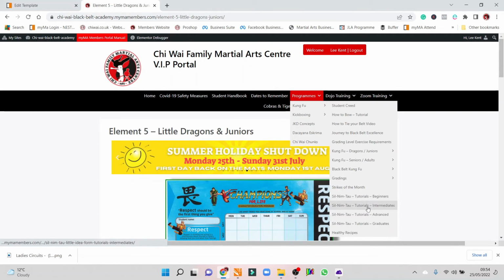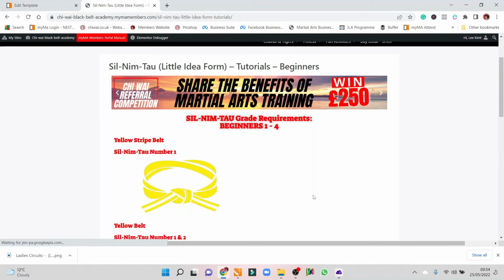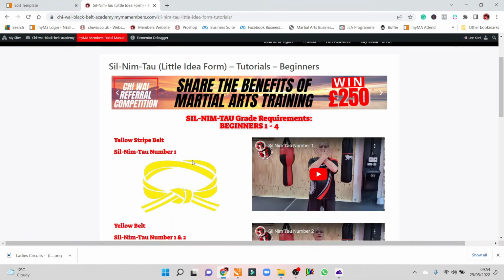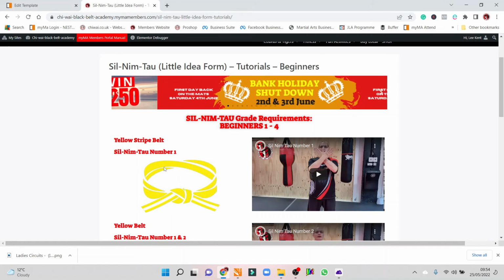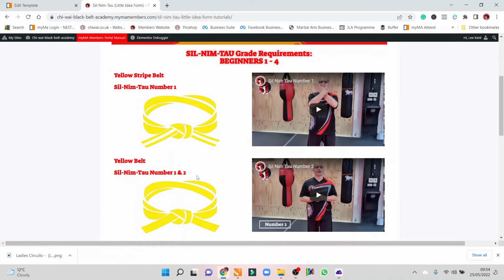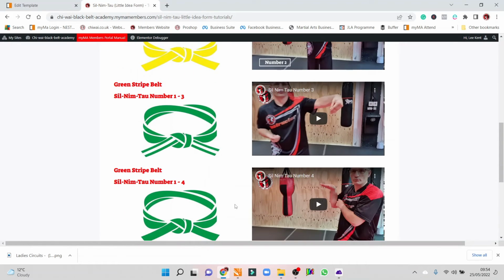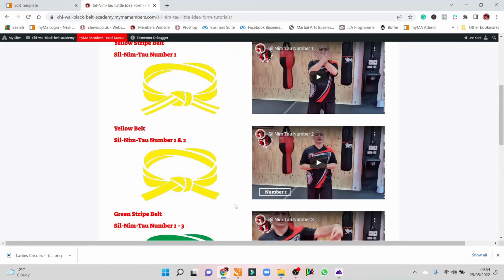Down here is Siln and Tau. Siln and Tau is our forms. So you need to learn certain Siln and Tau depending on what belt you're going for. So the first 3 months you have to learn Siln and Tau number 1 to get your yellow stripe belt. Yellow belts, you go to 1 and 2, 1, 2, 3, 1, 2, 3, 4, and so on. Okay, so it's as simple as that.